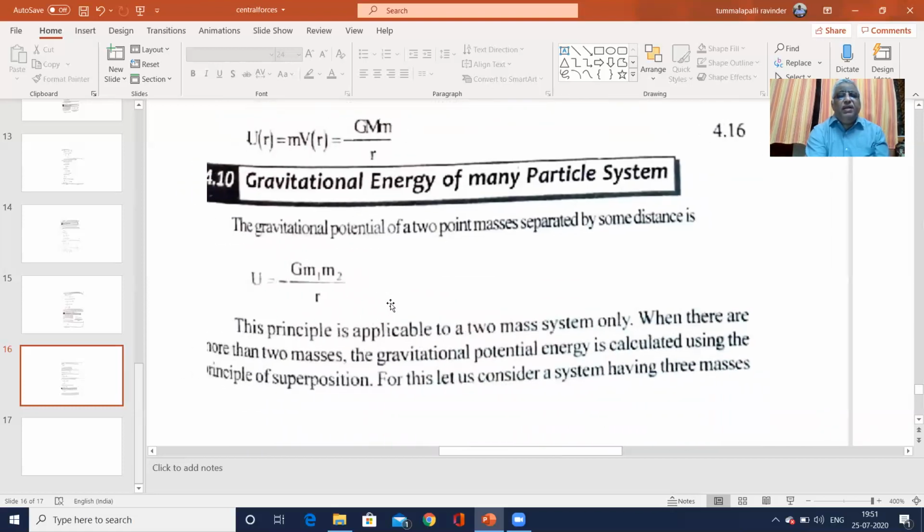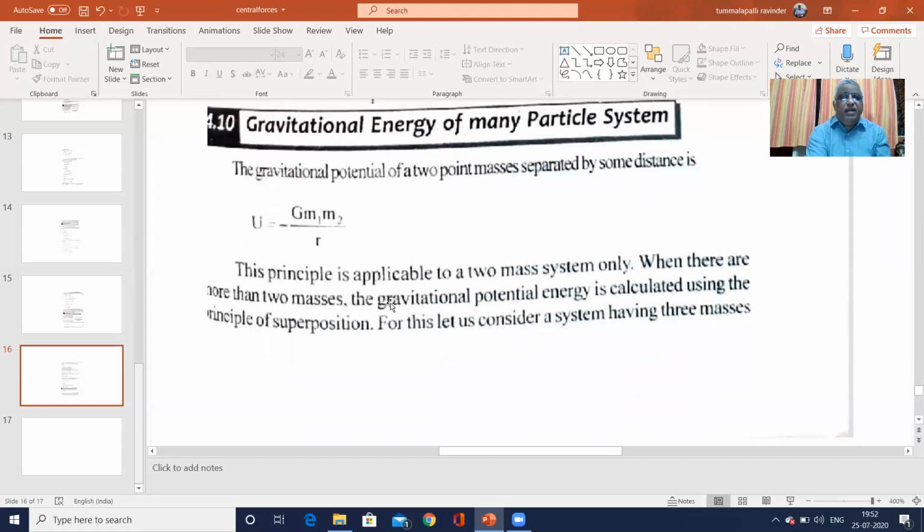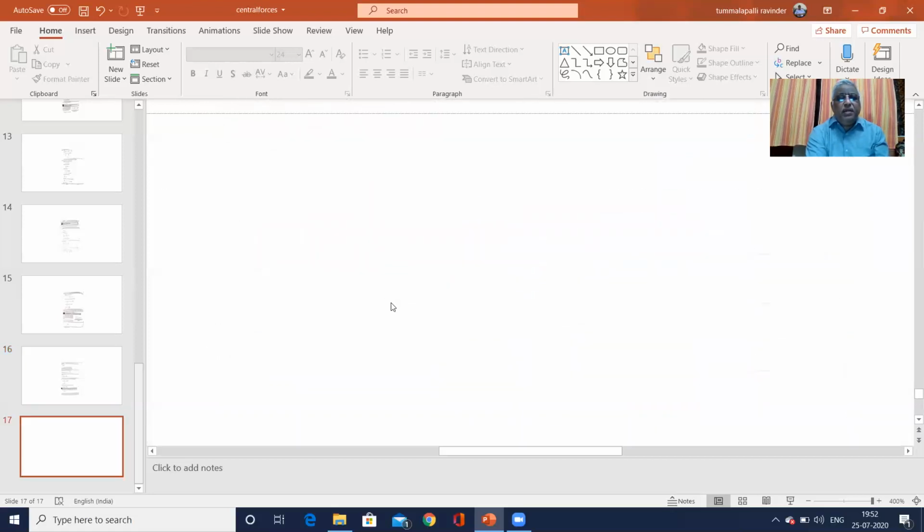Gravitational energy of many-particle systems. Now we consider the gravitational energy for a many-particle system. The gravitational potential energy of two masses separated by a distance r is U equals minus G m1 m2 by r. This principle is applicable to only a two-mass system. When there are more than two masses, the gravitational potential is calculated by the principle of superposition. For this, we consider a system having three masses.